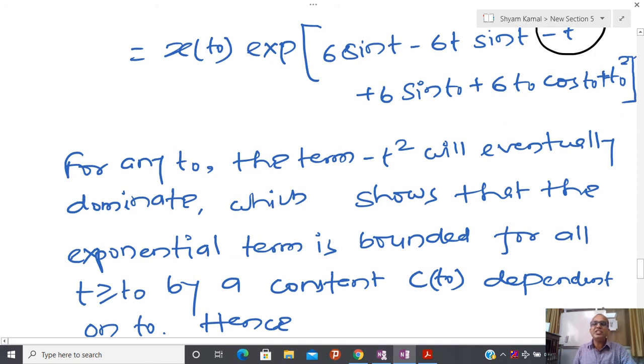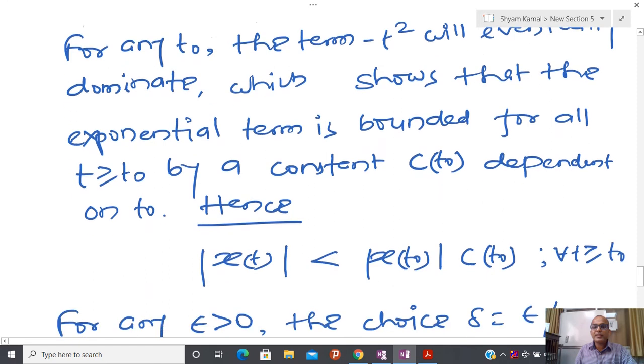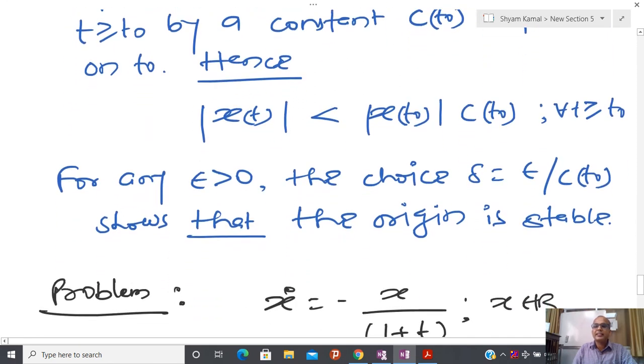So you can select any t0, and t square dominates, because here sin t0 is some kind of function of t0, and here that is a linear multiplication of t0. So here I have two terms, 6t, sorry, and t square. Obviously t square dominates, and it is possible to show that for all t greater than or equal to 0, this function is bounded, and I can write it like this.